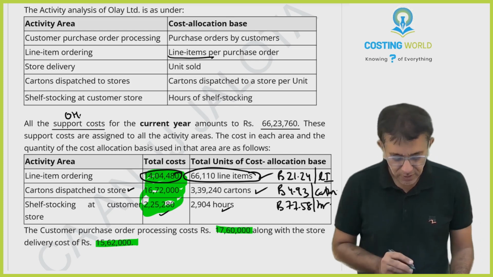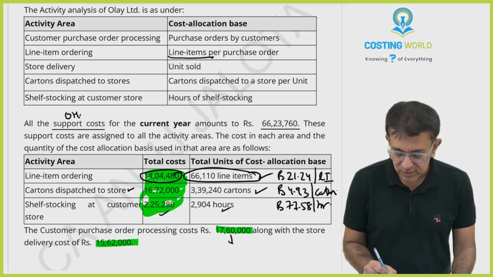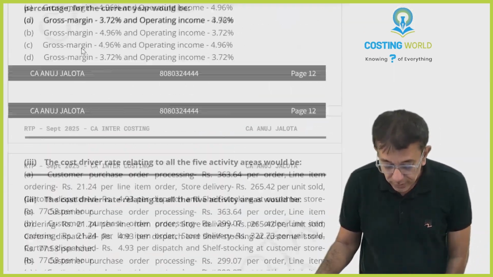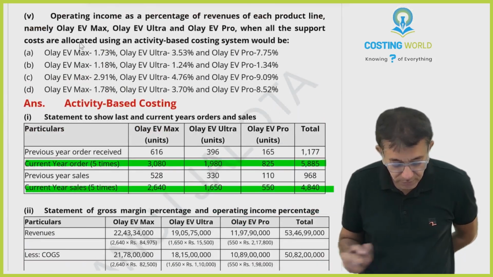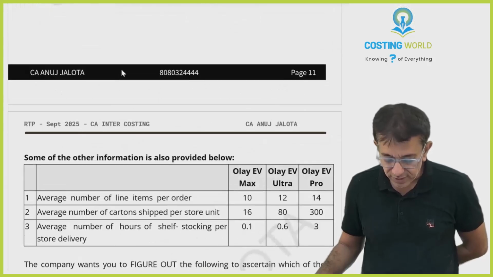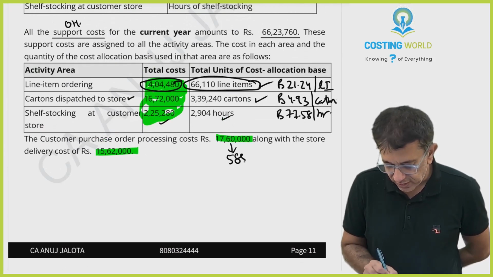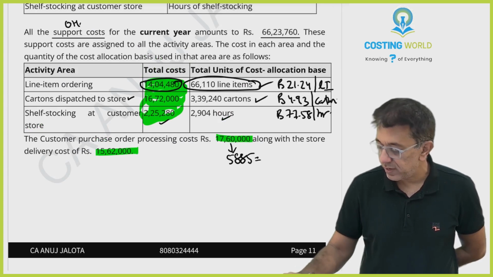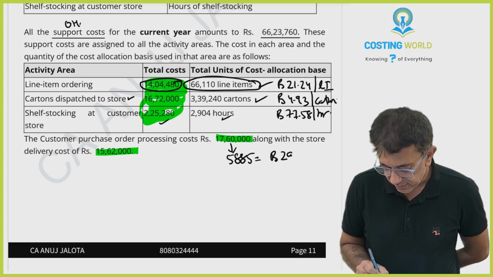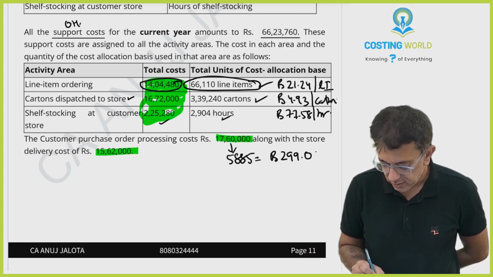Okay, then further. Customer purchase order processing was 17,60,000. Now that is dependent upon purchase orders. Purchase orders I calculated also, no, for you all. Number of purchase orders of current year was 5,885. So if I divide this thing by 5,885, that is number of purchase orders. So 17,60,000 divided by 5,885. This will give you 299.065 per order.